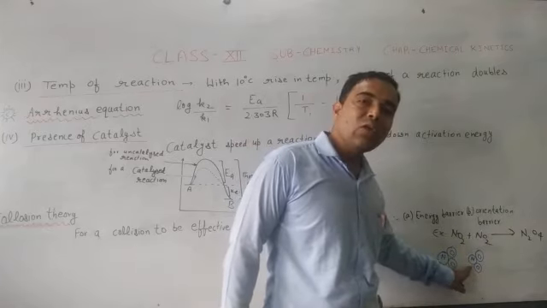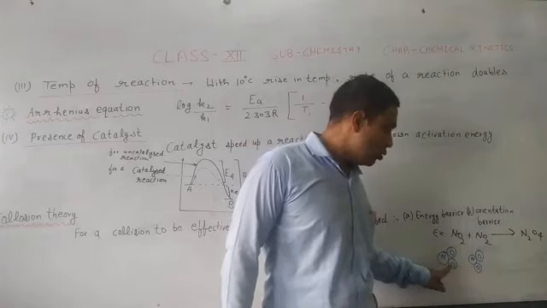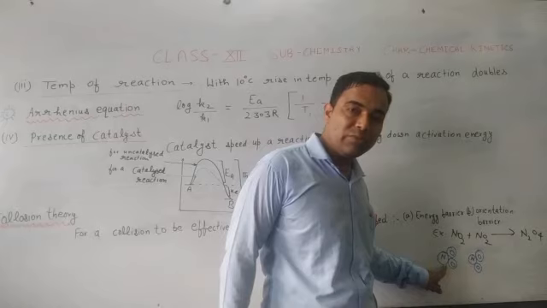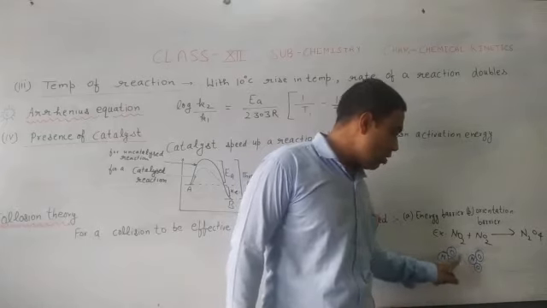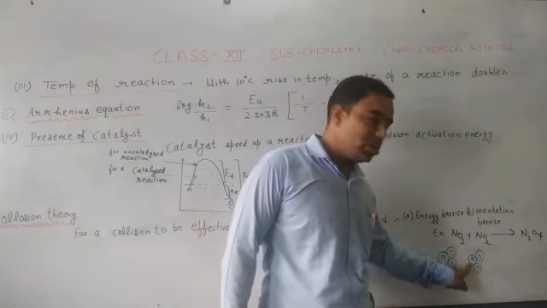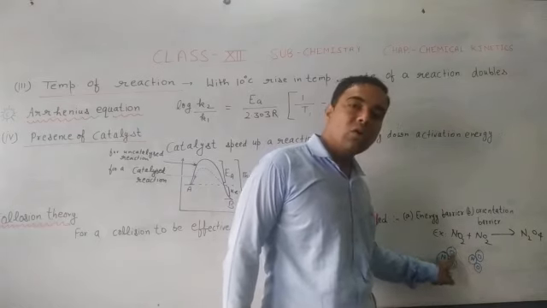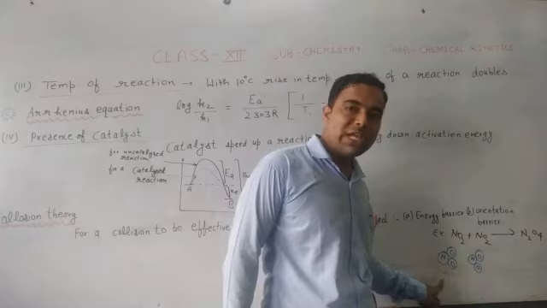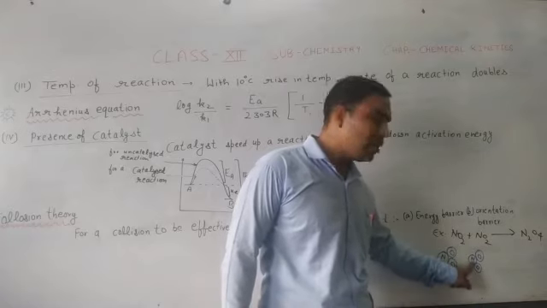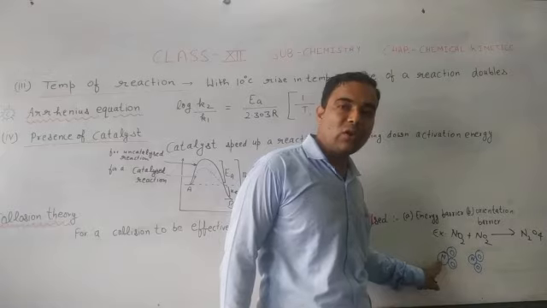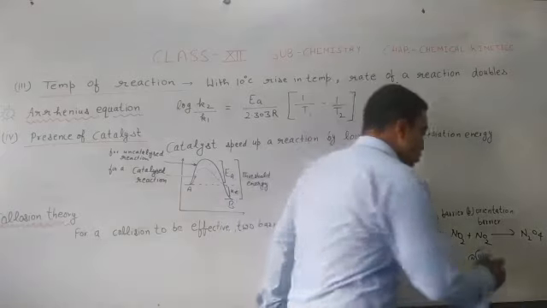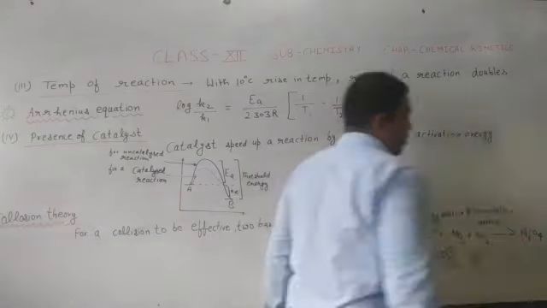Will this NO2 molecule be able to collide with that NO2 molecule? No, because you can see the nitrogen of this one faces the oxygen atoms of the first NO2 molecule. It will not be able to collide with the nitrogen of the first NO2 molecule. So there will be no effective collision.